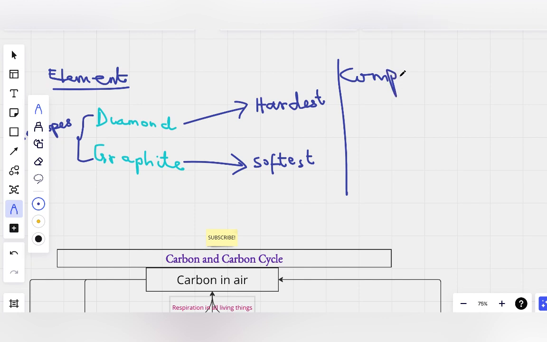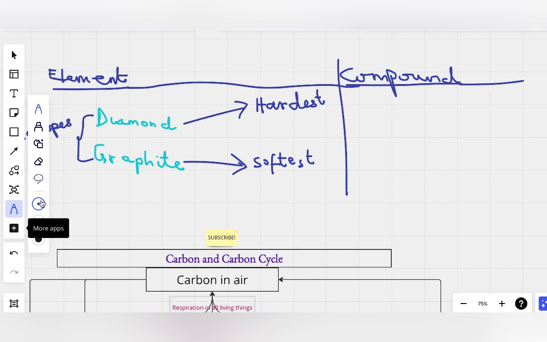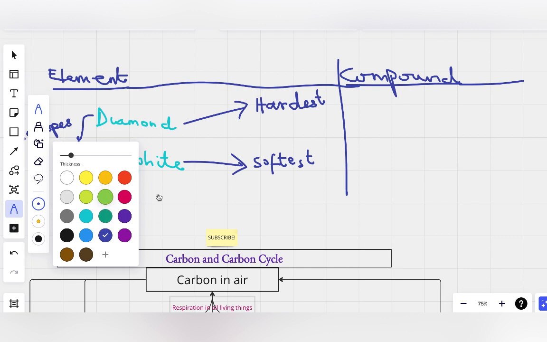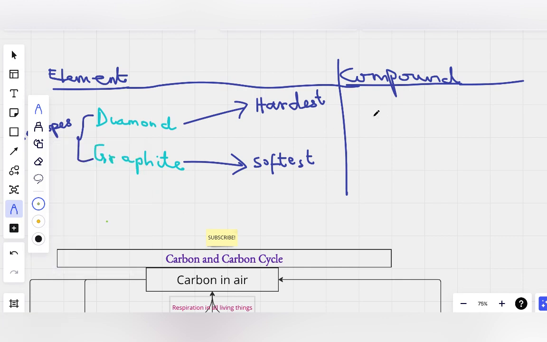There are many reactions that go into forming compounds, because a compound is the combination of two or more elements chemically combined together. When two or more elements chemically combine, we have a compound. When two or more things are physically combined together, we call them a mixture. Remember this, you studied it before. So two things physically joined together become a mixture, but when they chemically join together, we call it a compound.